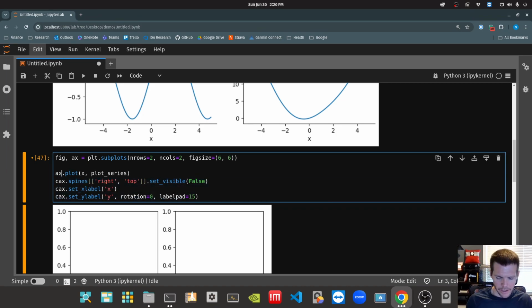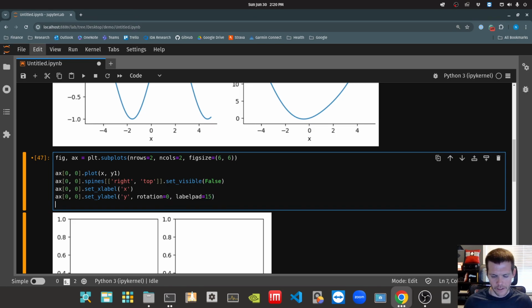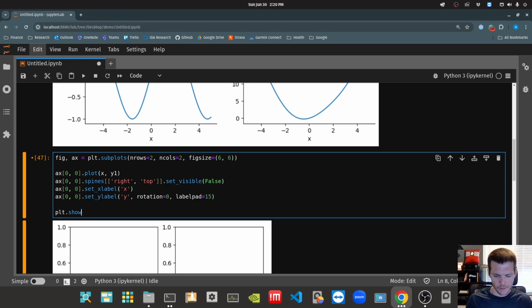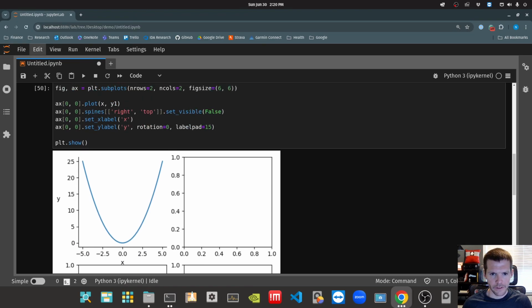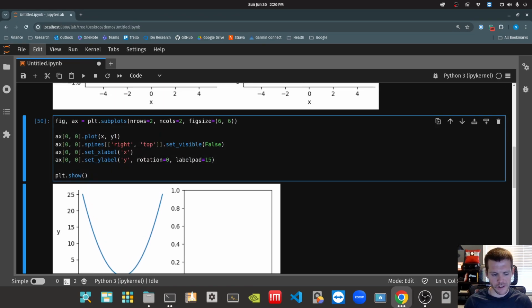We'll do ax[0, 0].plot, and then we'll plot x and, let's say, y1. Let me go ahead and do a plt.show to show you that it's going to put that in the upper left. Let me make this a little bit smaller. Let's do 4 by 4.